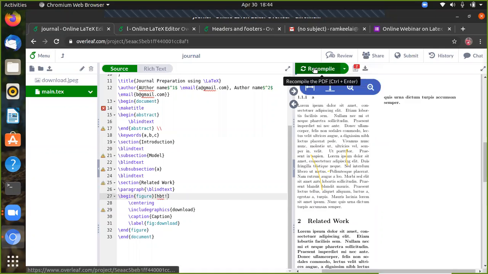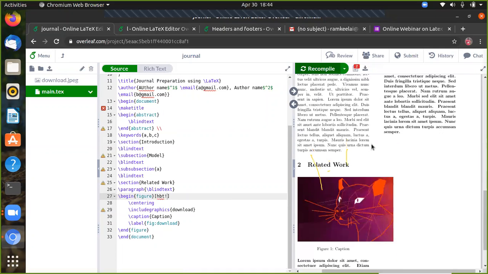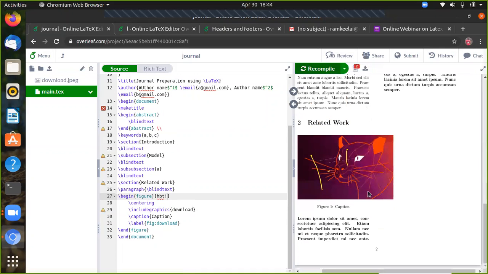Okay, you can recompile this. Okay, so here it can be coming to left portion.